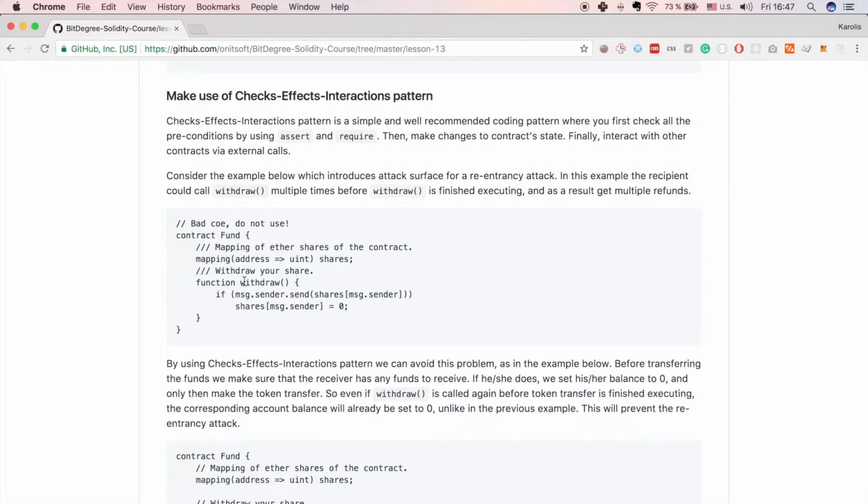So as you can see here, we have a function withdraw, and it has another function within, send, which sends a given amount of shares to the sender of this message. Now this function is an external function, and while it's executing, the recipient could call this withdraw function again, over and over, and get the refund multiple times. Only once this function is finished executing, we reach this line where we assign the shares of the message sender to 0. As you can see, this is quite problematic, and this is how reentrancy attack works.